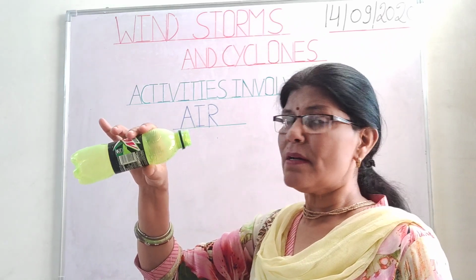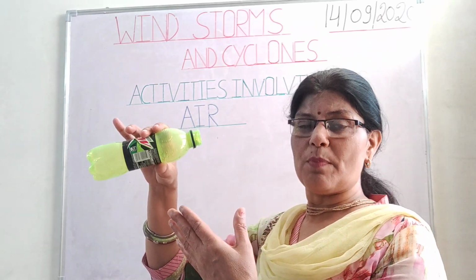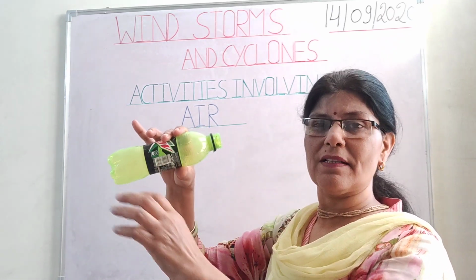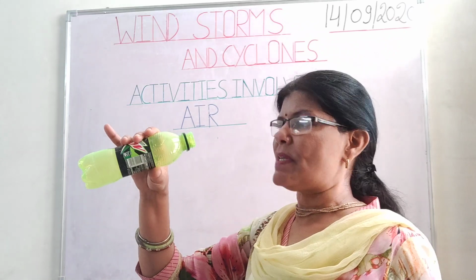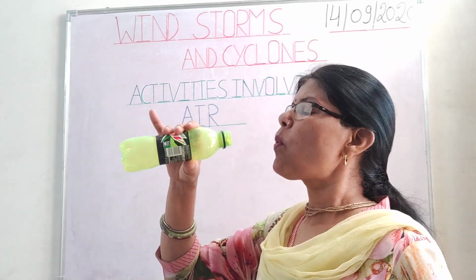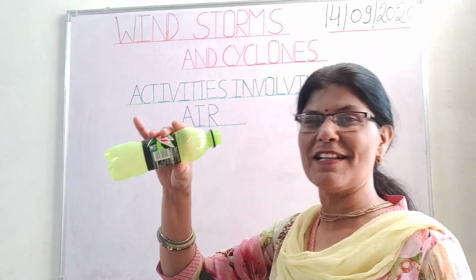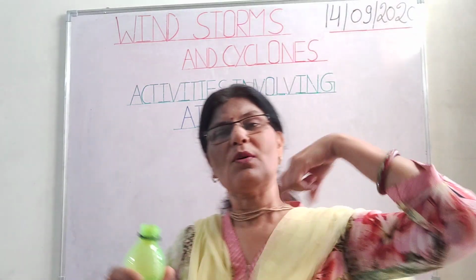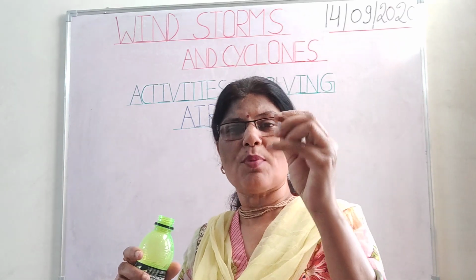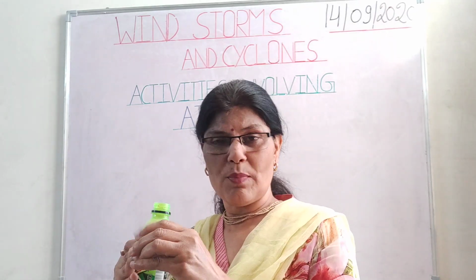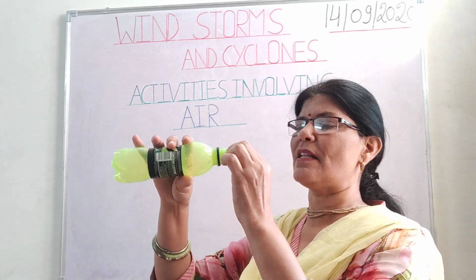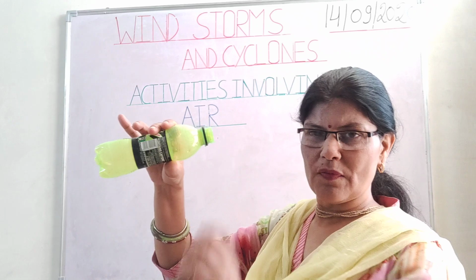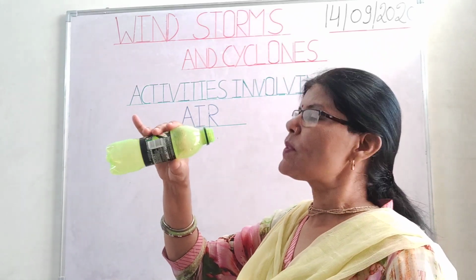So when we blow air on this crumpled ball, I can guess that the ball can be pushed inside the bottle. But let us see what happens. So I am blowing air. Oh my God, it is coming out. Actually, I am blowing air on the crumpled ball to push this ball inside the bottle, and I am keeping this at the neck of the bottle. So let us see.